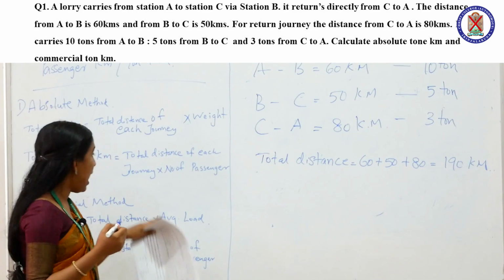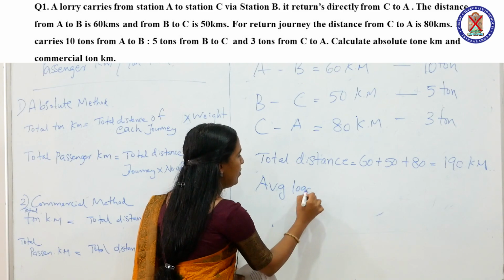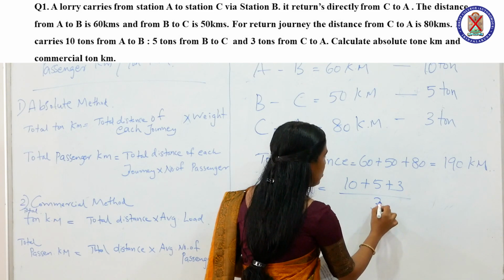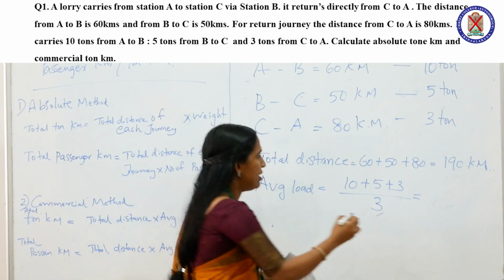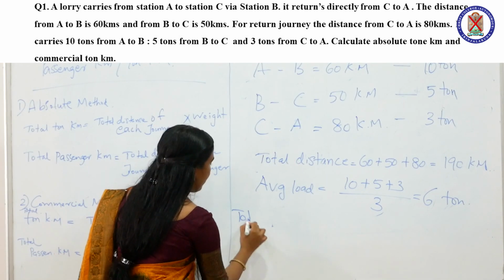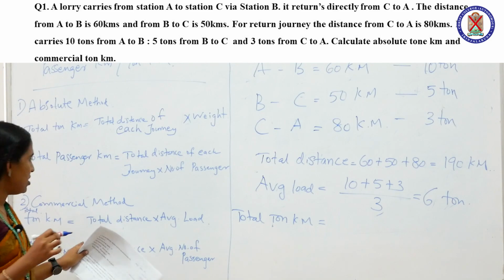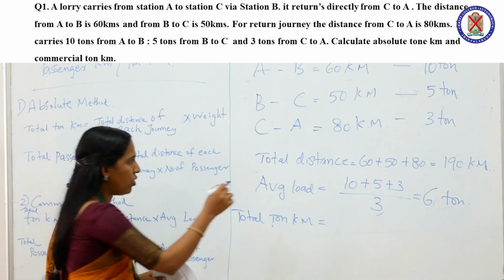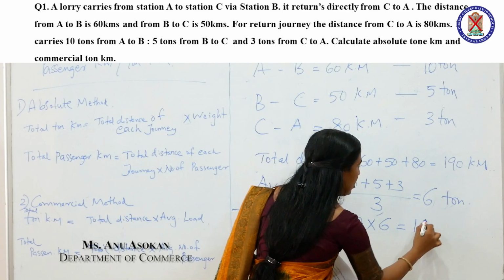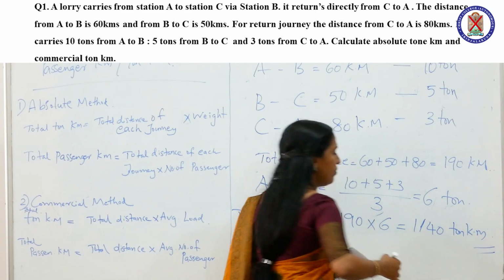Next, we have to find out average load. So, average load is equal to 10 ton plus 5 ton plus 3 divided by 3. So, the average load is 6 ton. So, for calculating total ton kilometer using commercial method, the equation is total distance into average load. So, the answer is 190 into average load 6 is equal to 1140 ton kilometer. Okay.